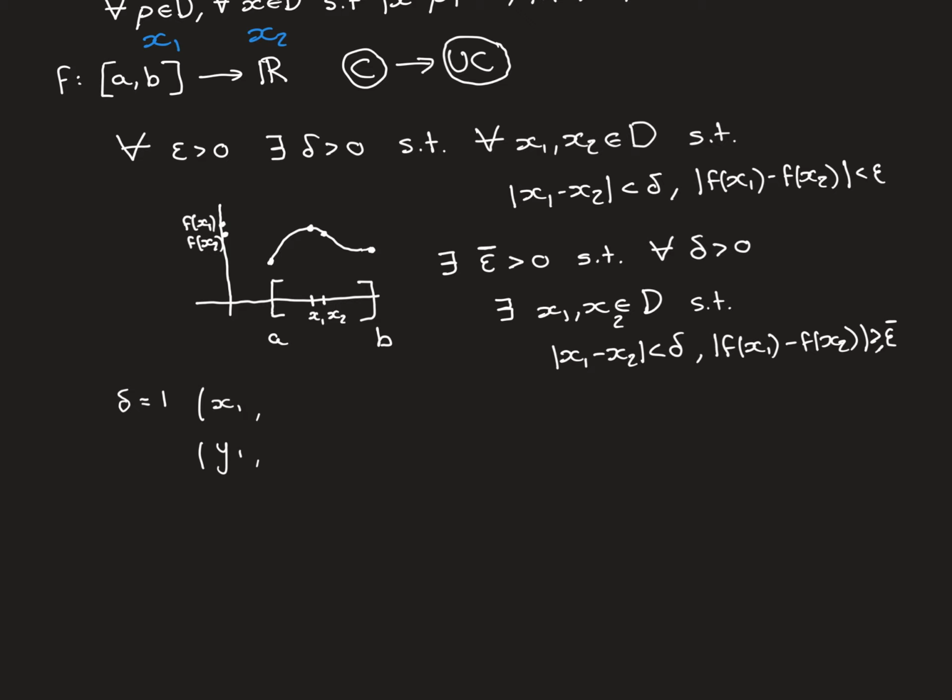Now, if you think back to that counterexample that we had in the previous part, the function 1 over x that didn't obey uniform continuity. Of course that function does obey this criterion that we've written down here, but the reason that it was able to obey this criterion is because it had that asymptote. It had that bit where the graph was getting indefinitely steep, steeper and steeper, and that was the reason that no matter how small you made delta, you would be able to find 2 points that were within delta closeness of one another in the domain, and yet the distance between their image points would be greater than or equal to epsilon bar.